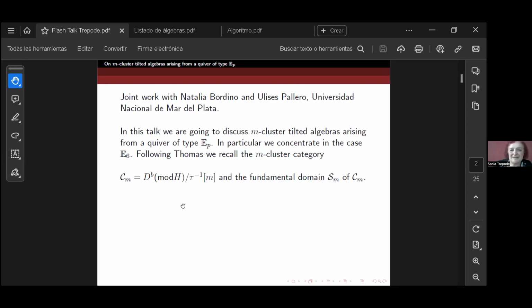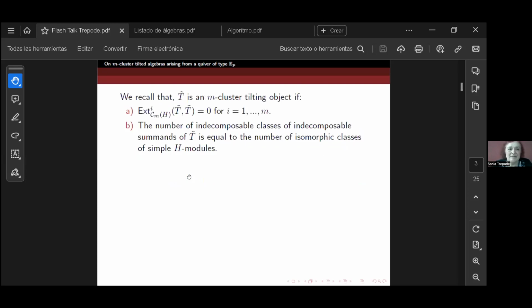Following Thomas, we recall that the cluster category is the orbit category of the derived category of the module category of the hereditary algebra by the functor tau inverse shift m, where tau is the Auslander-Reiten translation. And we consider the fundamental domain of this orbit category. We recall that T tilde is an M-cluster tilting object if it has no positive extension from 1 to m, and the number of indecomposable summands of T is equal to the number of simple modules.